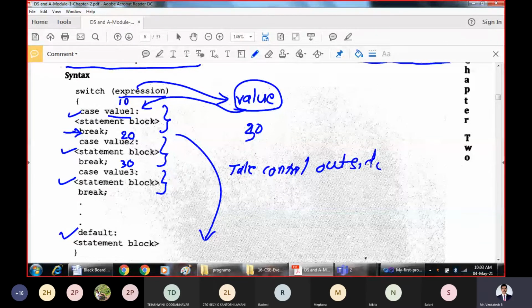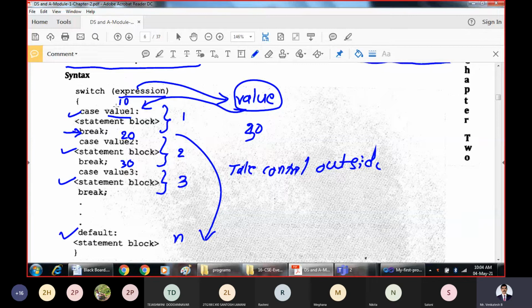Because what do we have to make sure? Let us name these as block 1, block 2, block 3, and so on up to block n. At any given point of time, we are supposed to execute only one block. That's why break is included.